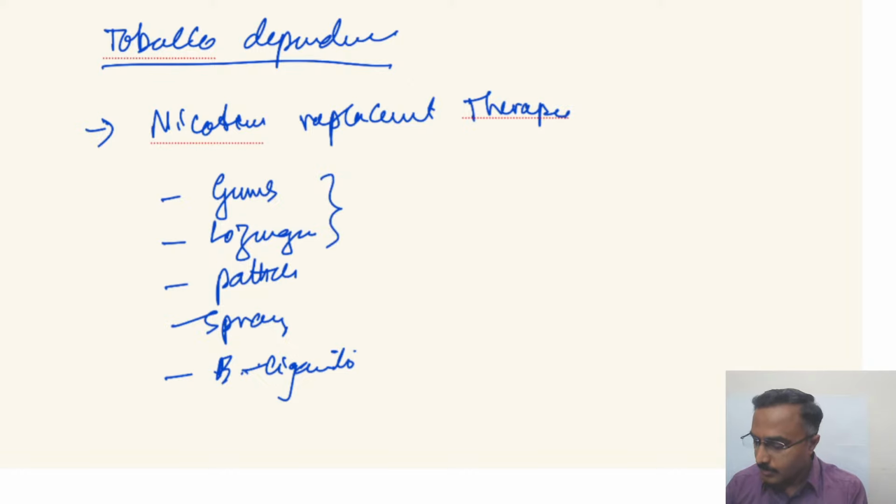So more often gums and lozenges are used, wherein the individuals are suggested because they are available in 2 mg or 4 mg. Okay, nowadays you find it in advertisements as well, wherein the patient desirous of quitting tobacco can go and purchase over the counter, right? Nicotex and Nicolanso, some of the brands there.